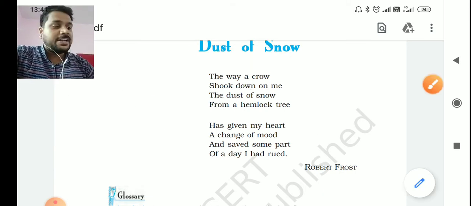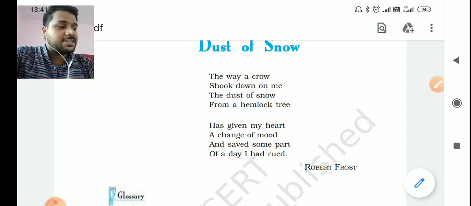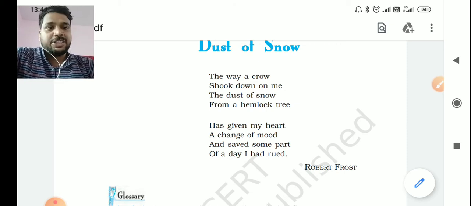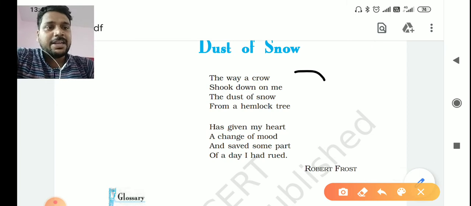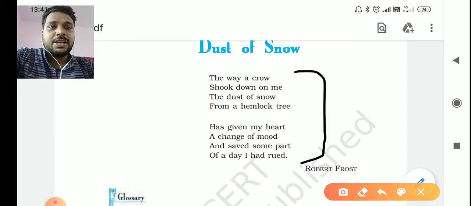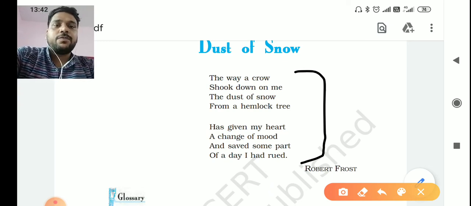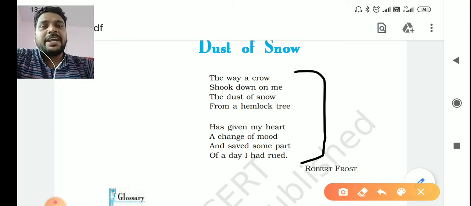When the same sentence continues to the next line without any punctuation. If you see, the whole poem has been narrated in a single line, not a single punctuation is used in both stanzas. The full stop is used only at the end of the poem. So which literary device is used here? Enjambment in both the stanzas.